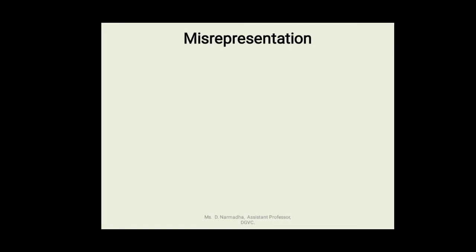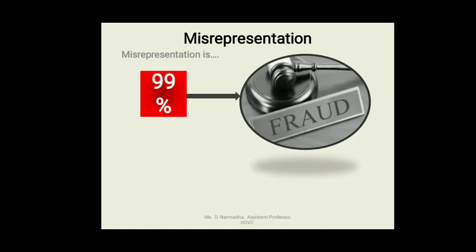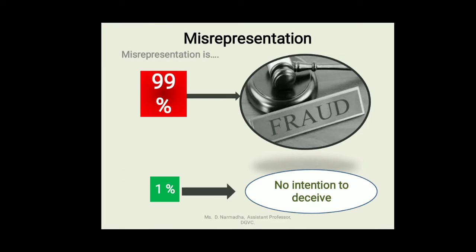Okay, so now before going into the definition, misrepresentation is 99% the same as fraud. If you know what fraud is, you will definitely know what misrepresentation is. So what is the 1% change? That 1% change is that there is no intention to deceive. In fraud, it was based upon deception. One party always intended to deceive the other party. But in misrepresentation, there is no such intention at all.